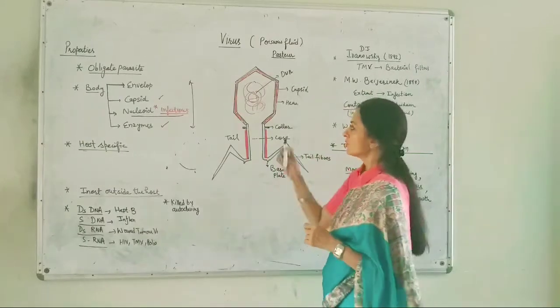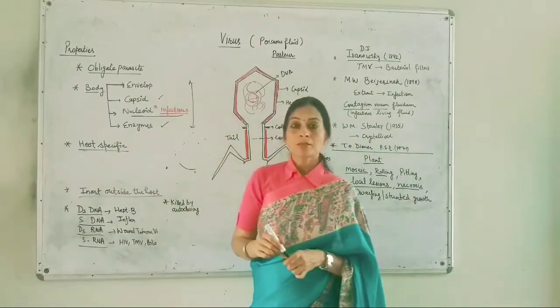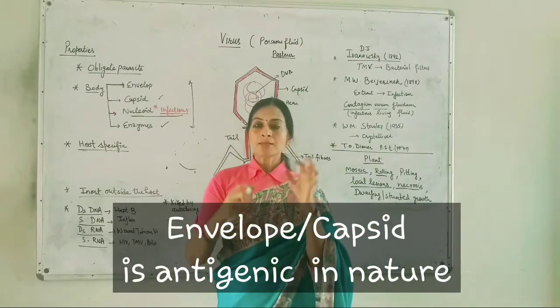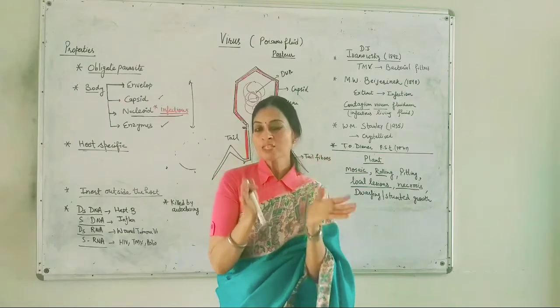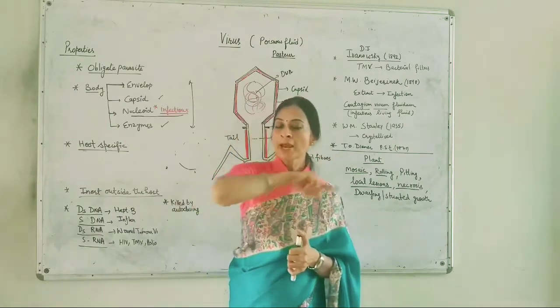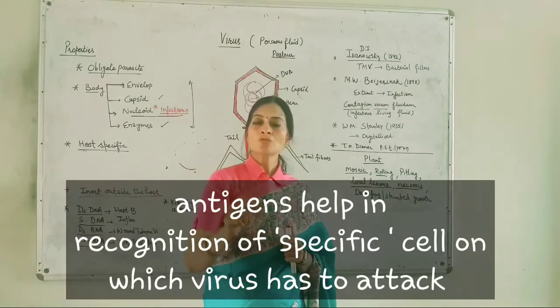And also this capsid or this envelope, they have antigenic properties. Antigenic means they have specialized proteins. Antigens are actually specialized proteins which will identify the specific cell of the host.